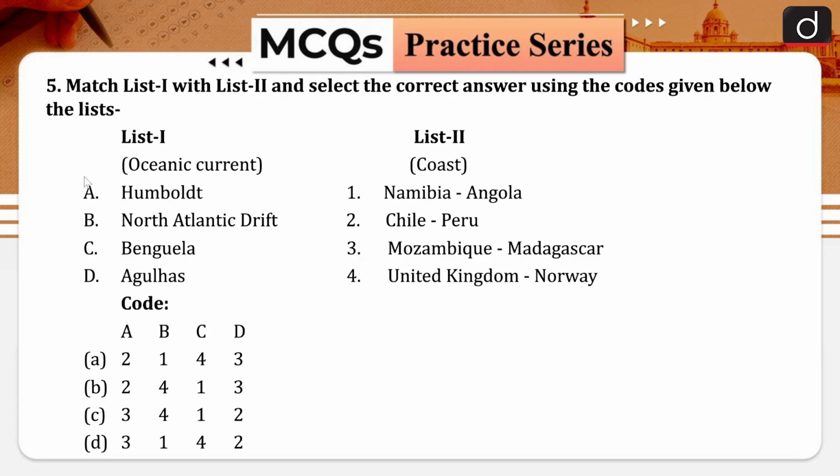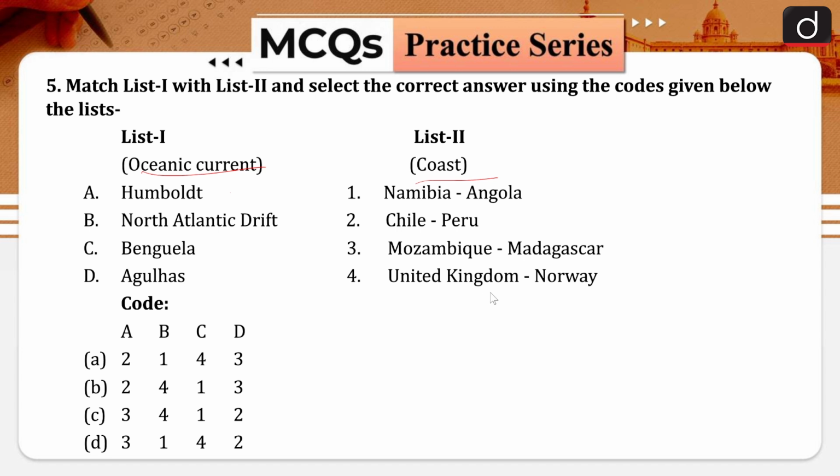Next, match list 1 with list 2 and select the correct answer using the codes given below the list. List 1 is about oceanic currents while list 2 is about coasts. So, Humboldt, North Atlantic Drift, Benguela, Agulhas. And the coasts are Namibia, Angola, Chile, Peru, Mozambique, Madagascar, United Kingdom, Norway. So we have to match it.